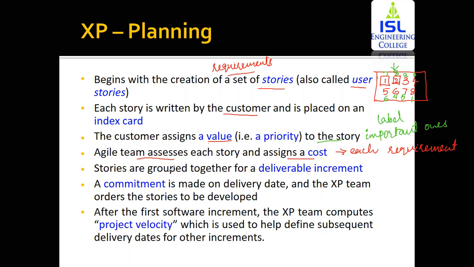After assigning the priorities, you're going to group the stories. Stories are grouped together for a deliverable increment. A deliverable increment means that extreme programming follows an incremental process. That is, you can keep on updating the software. You're not going to deliver the fully functional software at once. You keep on adding different features within the software with each update. As you've got 8 requirements, within these you're going to group. The first priority one is the 8th requirement, so you group the first and the second requirement together. This will be delivered within the first increment.